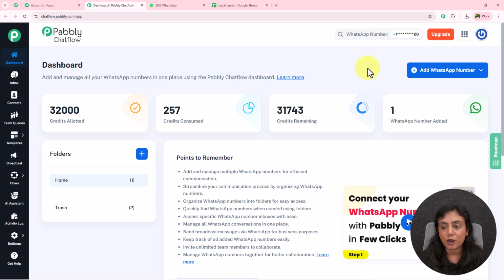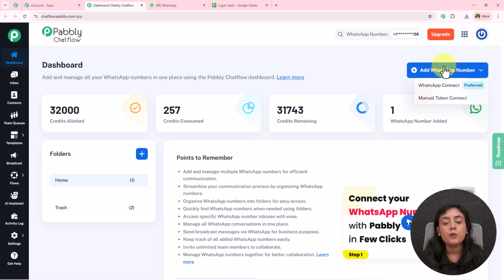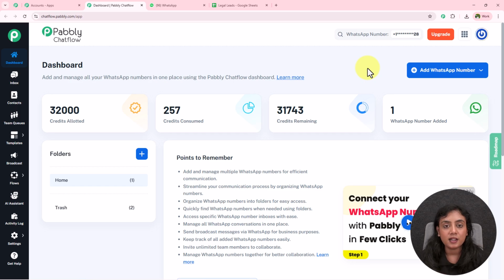For that, simply you have to click on this Add WhatsApp Number, where you will find two methods, that is WhatsApp Connect and Manual Token Connect. If you want to learn how you can add your WhatsApp number for both of the methods, you will find the tutorial videos in the description section below and you can connect your number.